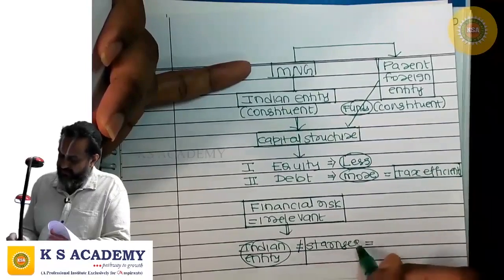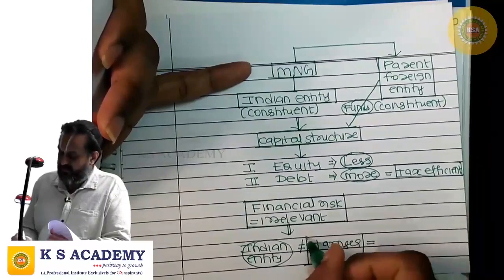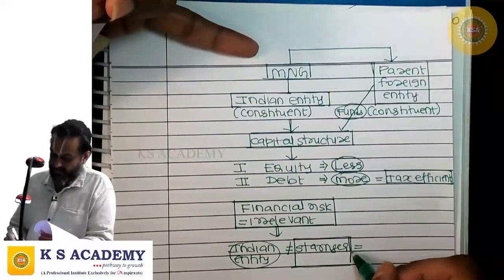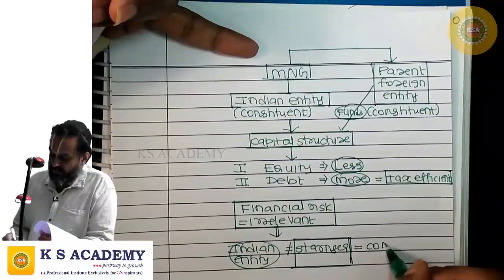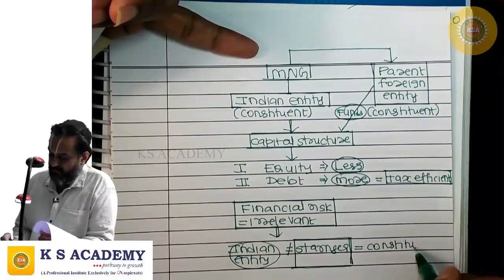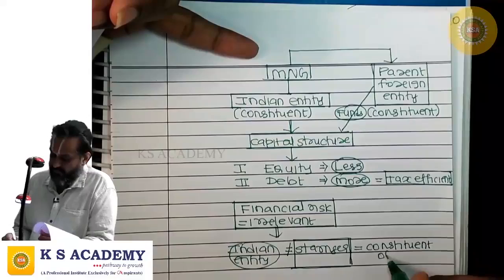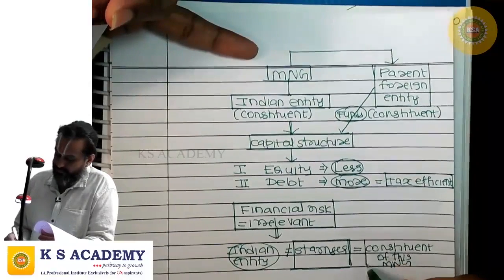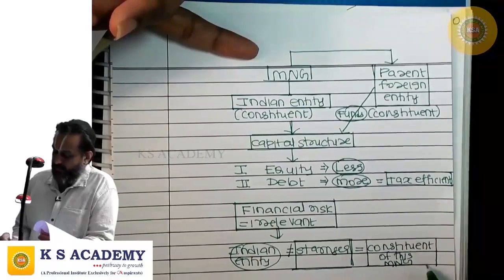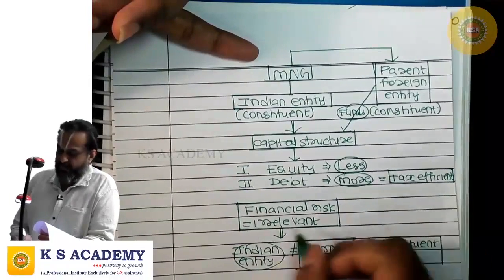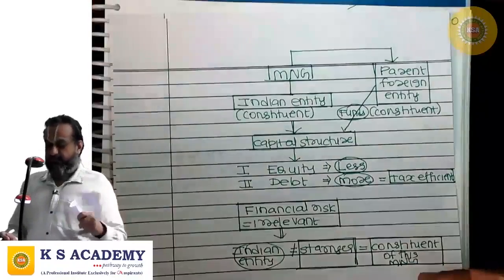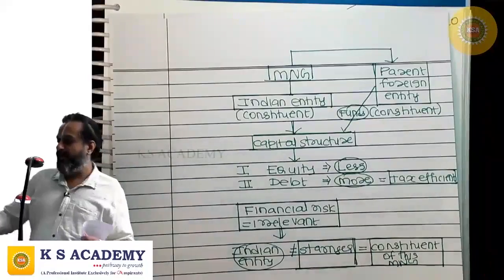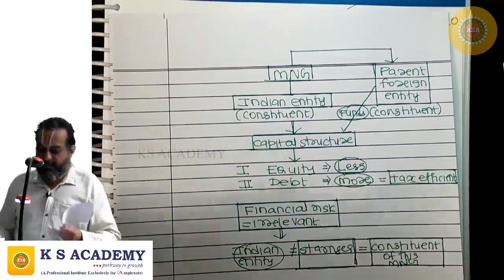This Indian entity is only a constituent of this multinational group. So they have control over the Indian entity. So they are not worried about the financial risk. So they put more into the capital structure of the Indian entity by way of debt.